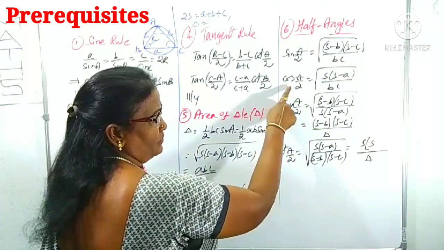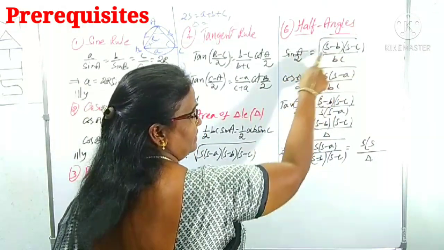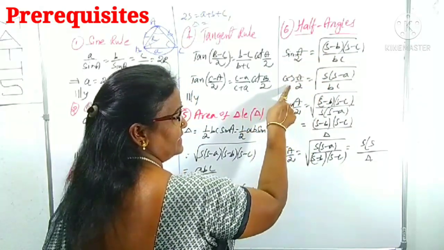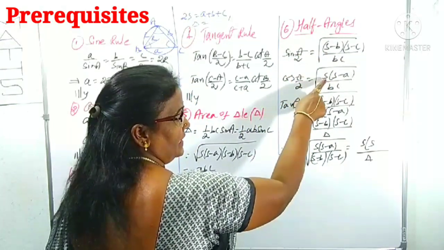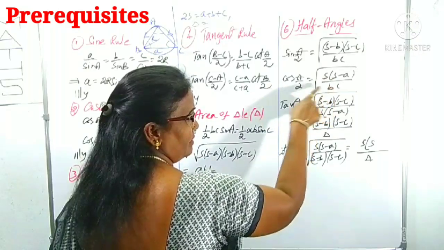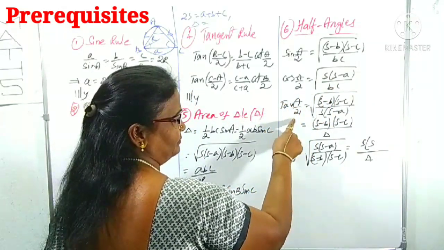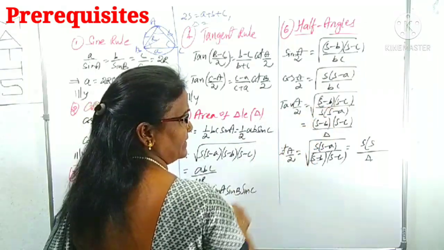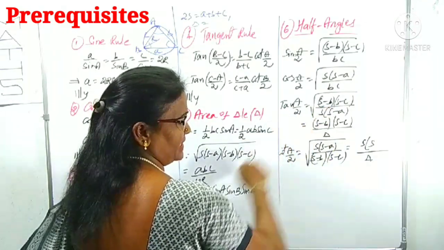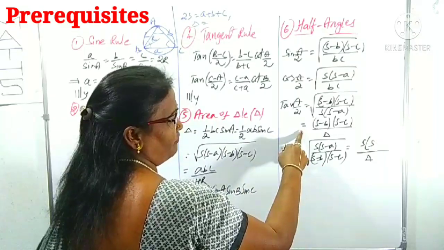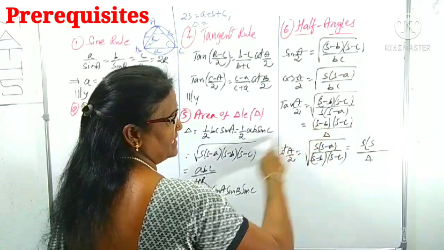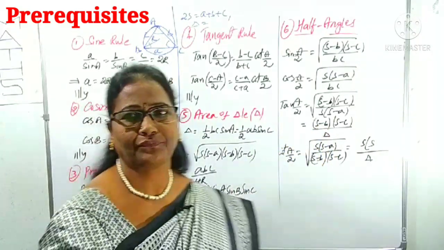For cos A by 2, if it is A, bc only comes, a is missed here. But in case of cos A by 2, s(s minus a) by bc will come. Same way, similarly tan A by 2 is under root of (s minus b)(s minus c) by s(s minus a). In other form, (s minus b)(s minus c) by delta we can also write.